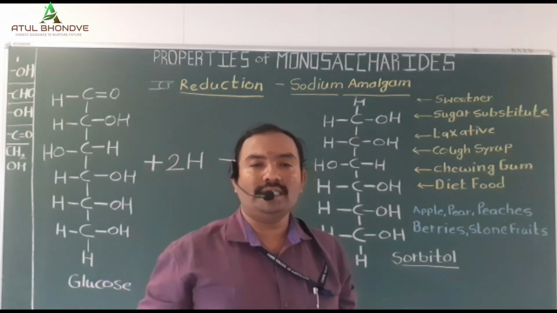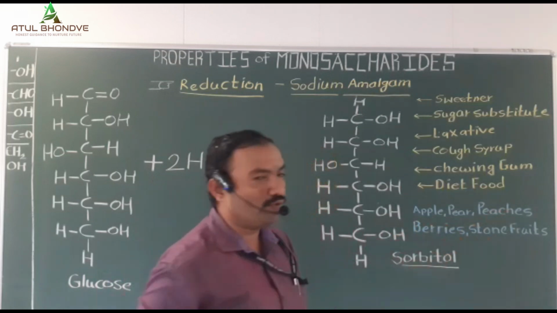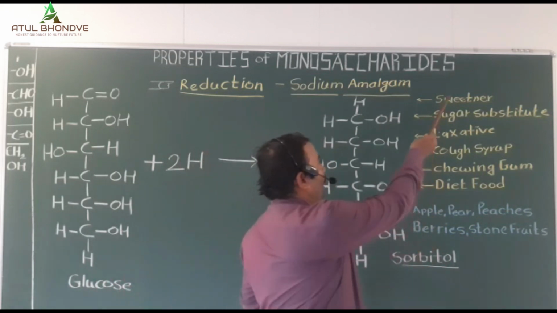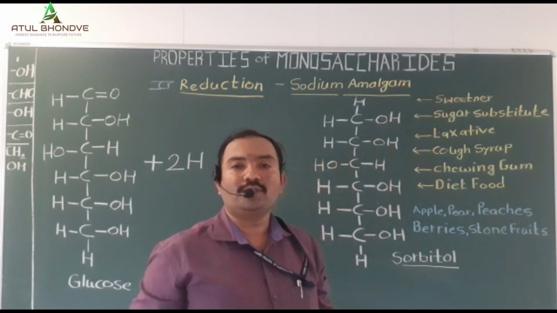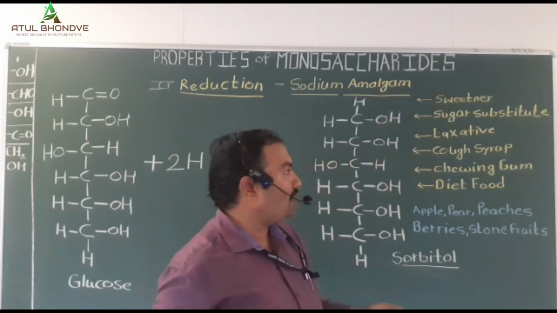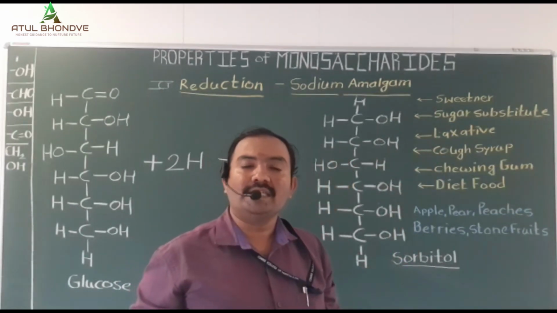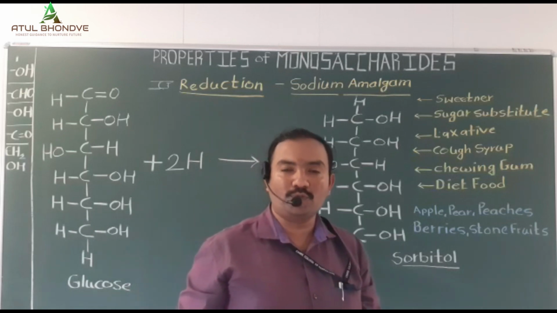This sorbitol is naturally synthesized in apple, pear, peaches, berries, and stone fruit, and commercially it is commonly used as an artificial sweetener. After the sugar substitute, it is commonly used as a laxative. Then sorbitol is most popularly used in toothpaste.